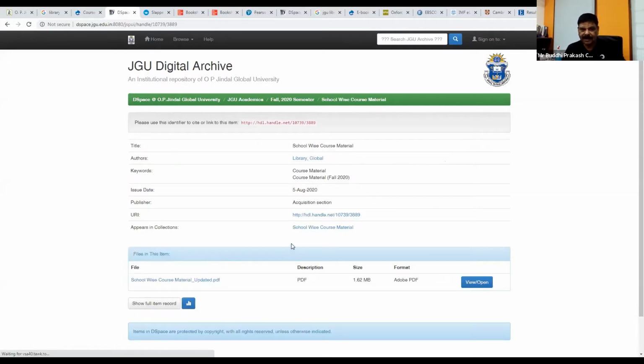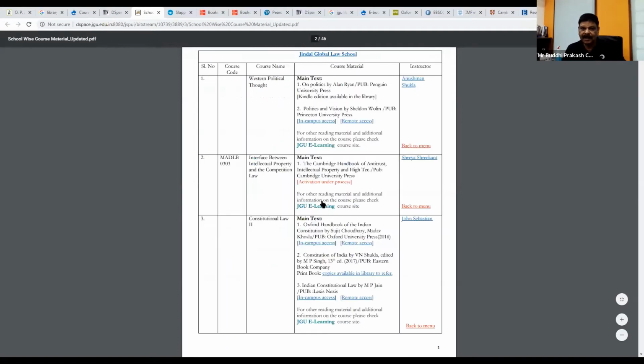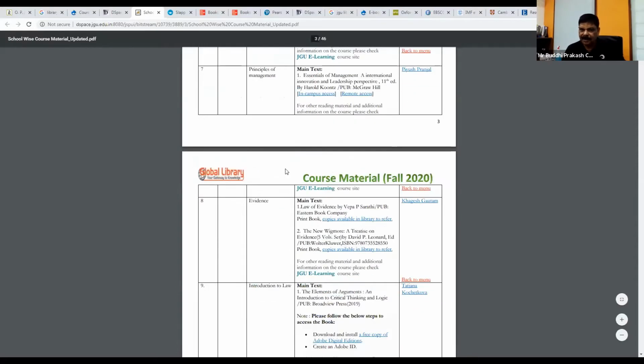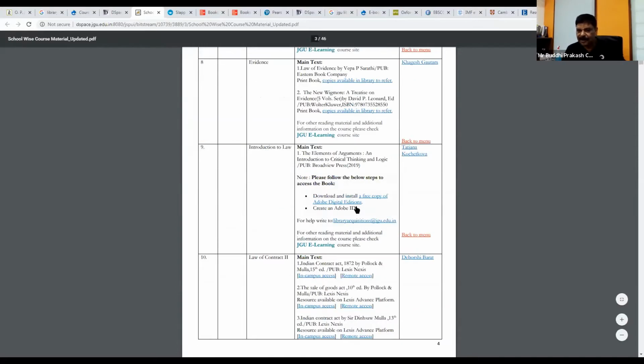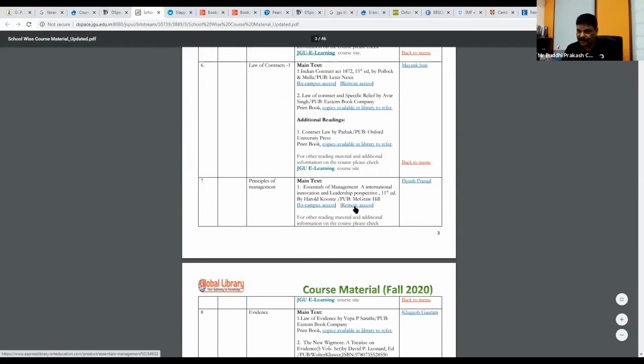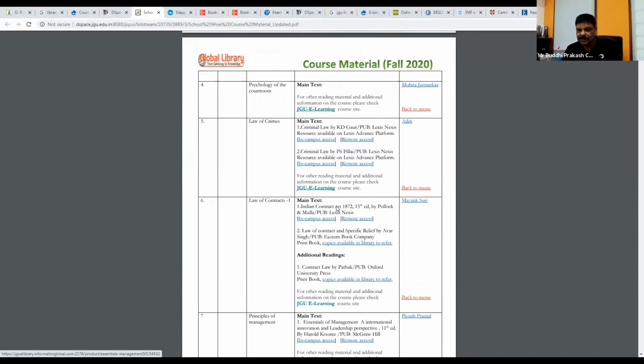Just click again and then you download this from here, view open. So you will find the entire list over here. Just click on the school where your course is listed, and you will find all the courses listed over there. Here you can straight away click on the remote access for individual title. In most cases, you can directly go to the individual title here. Right. So these are the links given.